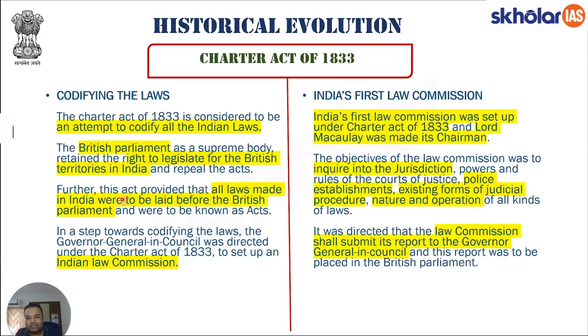All laws made in India were to be laid before British Parliament. So all the laws that are being made by the Executive Council, or for that matter, any kind of law that is being made, that has to be laid before British Parliament for its approval. British Parliament in itself can also pass those laws which need to be implemented by the Governor General in India because it has been passed by the British Parliament.